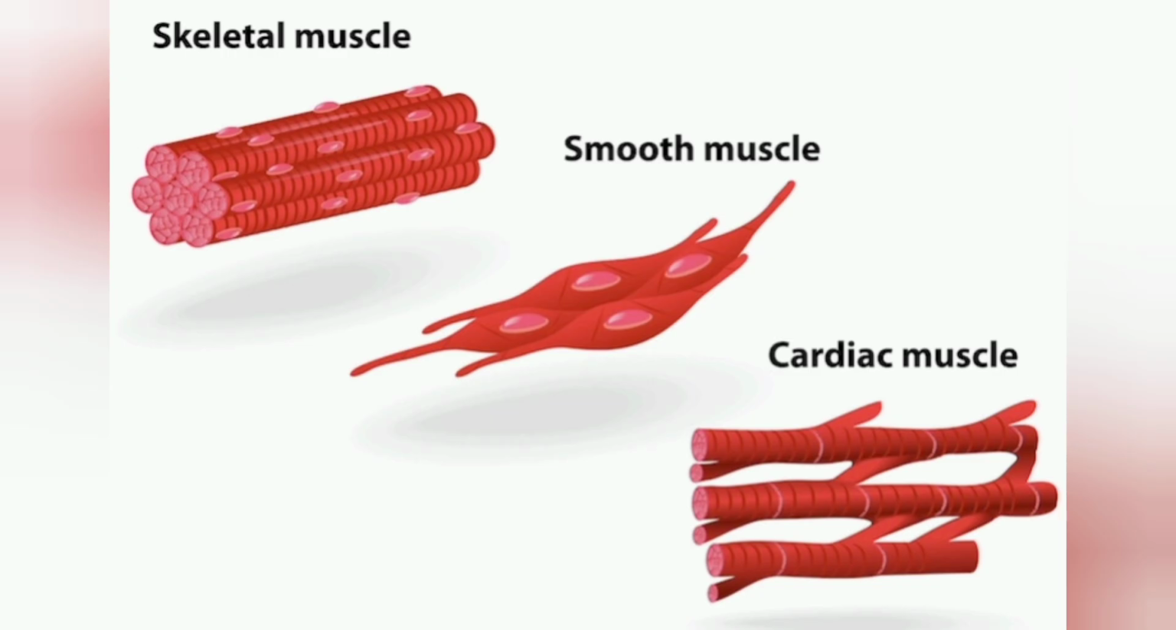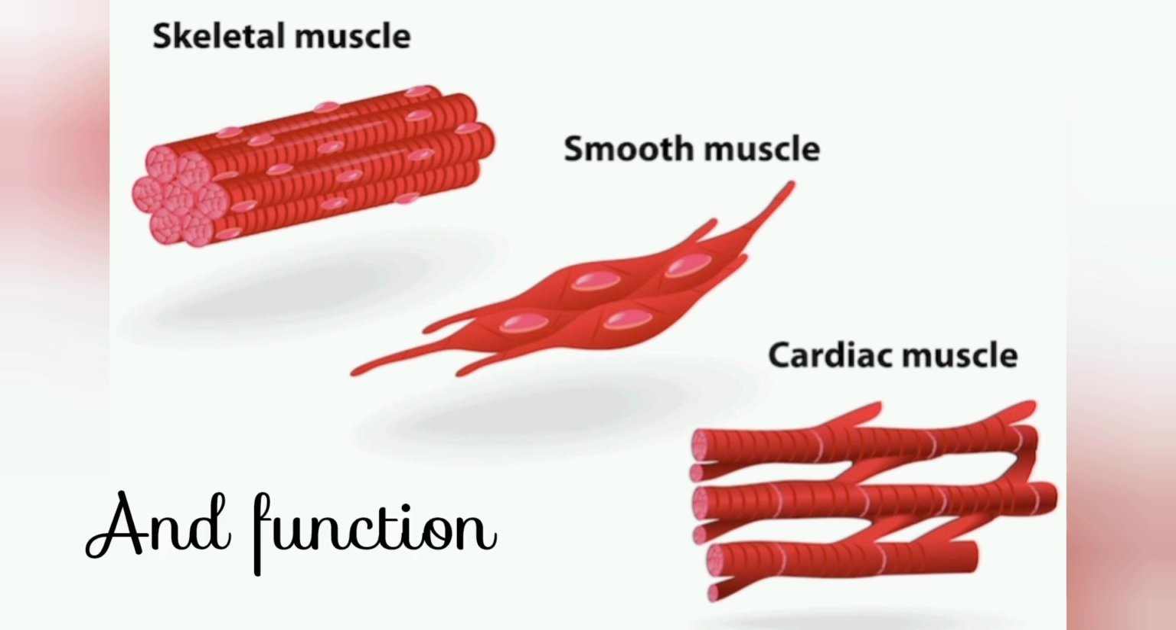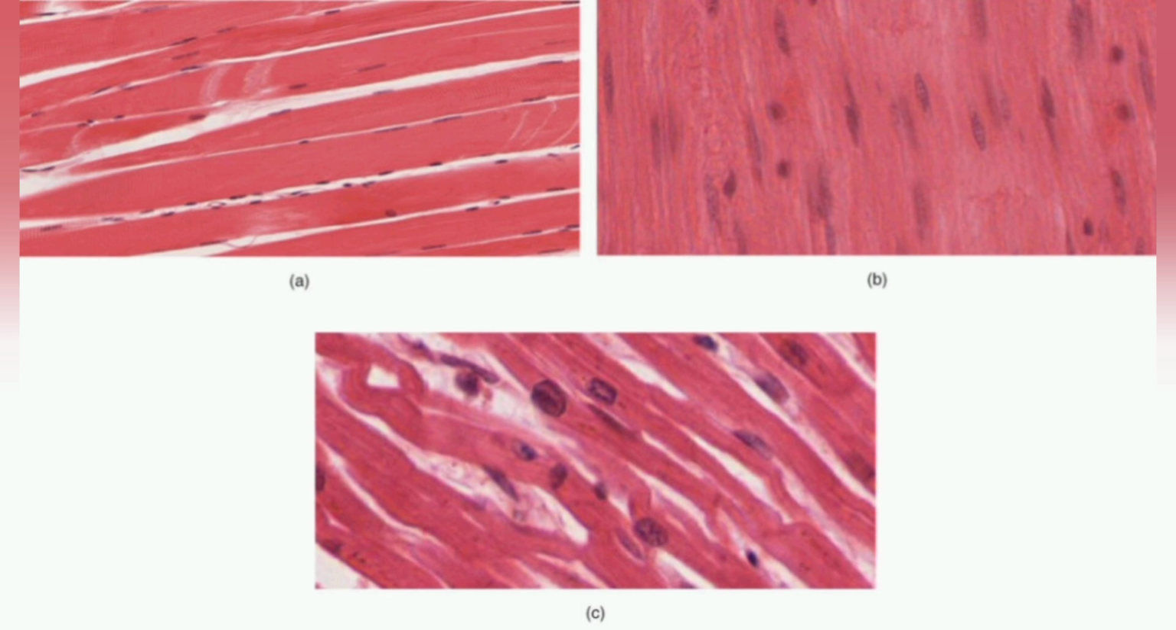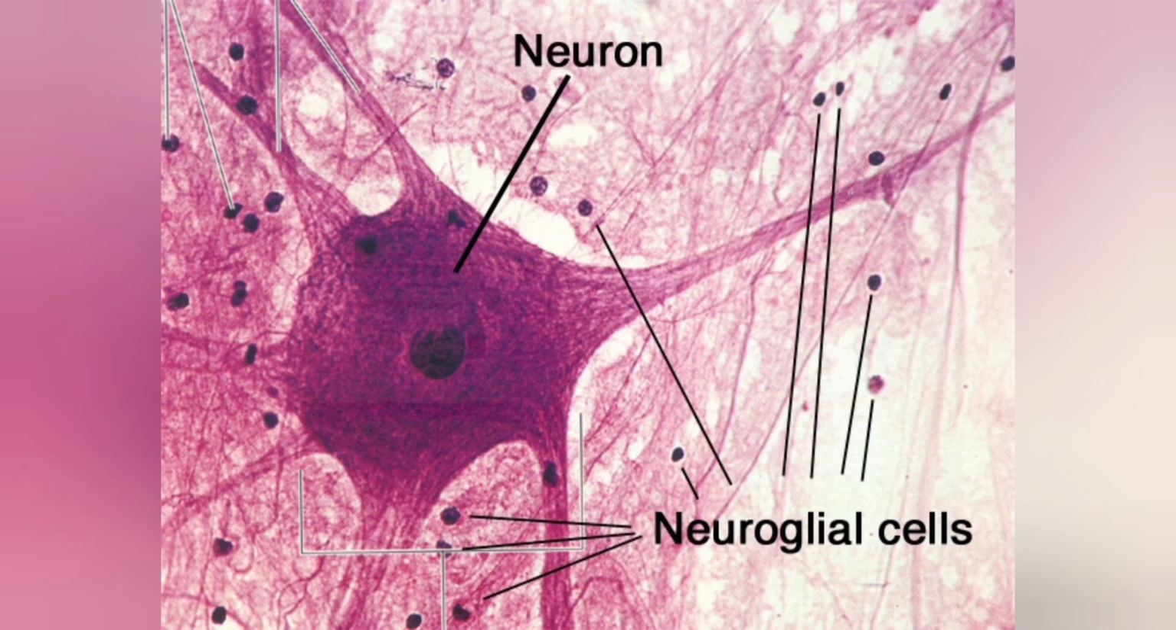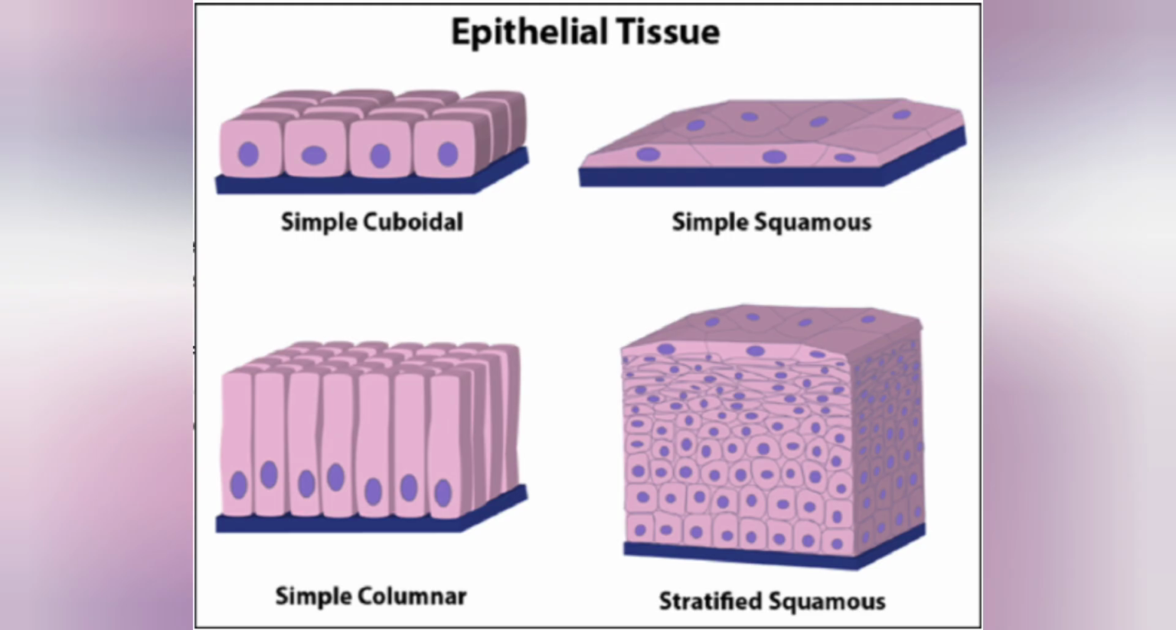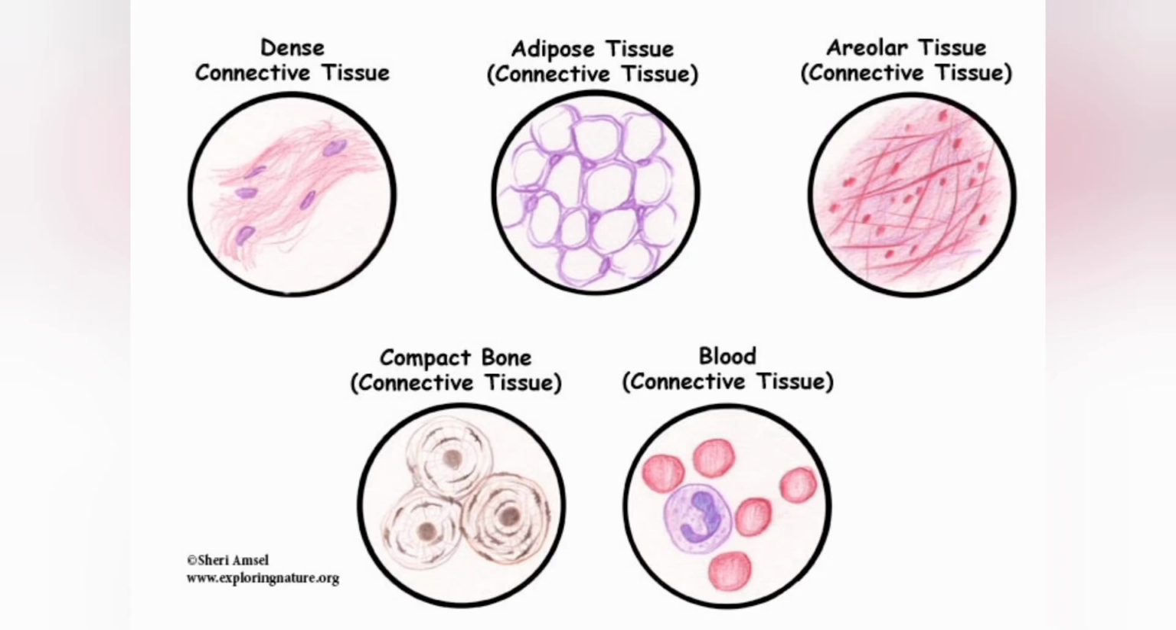Muscle tissue is further divided into three types based on the structure and shape, such as skeletal muscle, smooth muscle, and cardiac muscles. Nervous tissue includes neurons and the supporting cells. Epithelial tissue, which is present on our skin and all the other cavities in our body, includes squamous epithelial cells, columnar epithelial cells, and cuboidal epithelial cells. Then we have connective tissue, which include connective tissue proper, cartilage, bone, and blood.